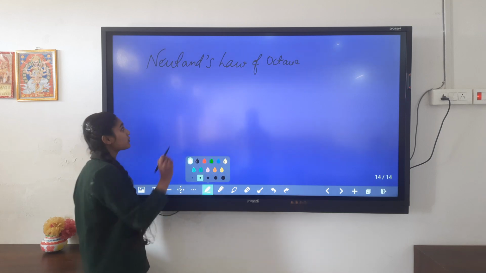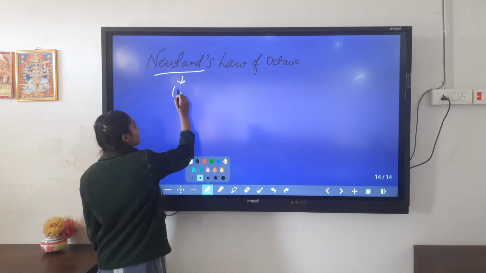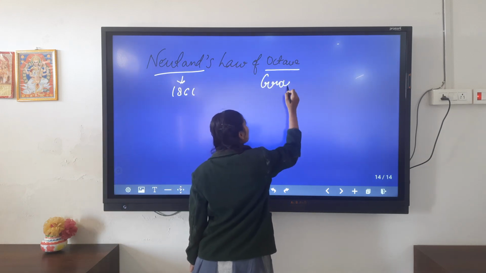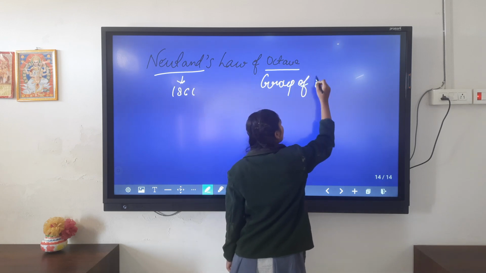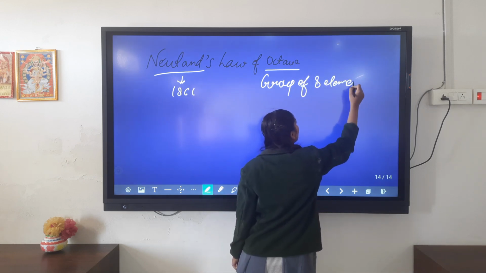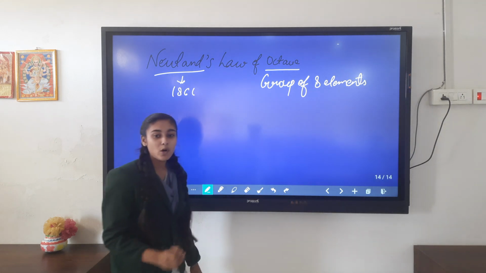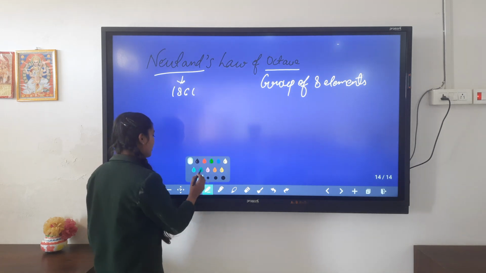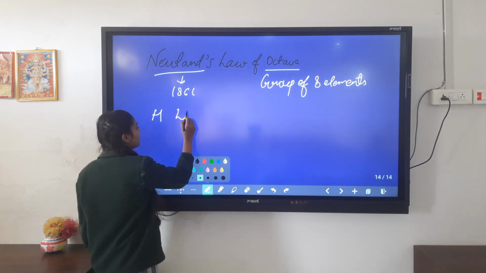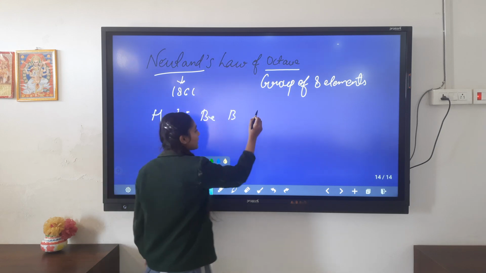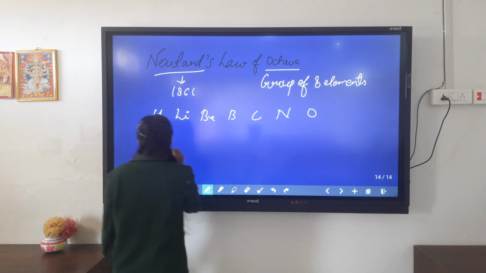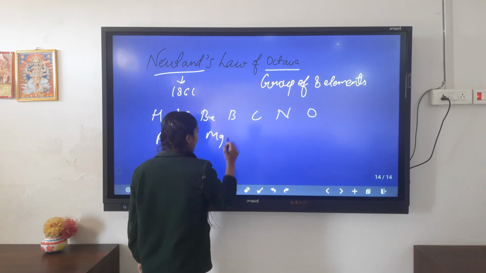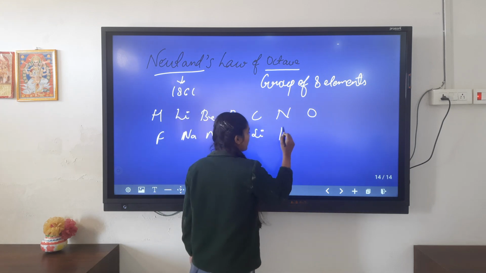Newlands made a successful contribution in 1866. An octave makes a group of 8 elements. Newlands studied some common elements and their similarities and dissimilarities. So he took some examples of elements like hydrogen, lithium, beryllium, boron, carbon, nitrogen, oxygen, fluorine, sodium, magnesium, aluminium, silicon, phosphorus and sulfur.